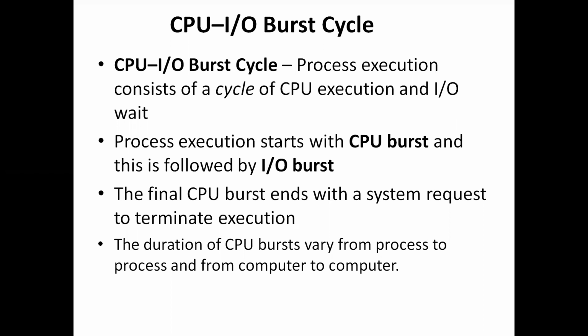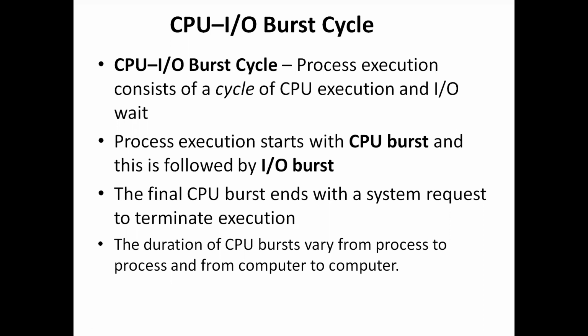Okay, CPU burst or IO burst is nothing but a set of instructions. A process consists of a set of CPU instructions as well as a set of IO instructions. Process execution consists of a cycle of CPU execution and a cycle of IO wait. This is the CPU-IO burst cycle.